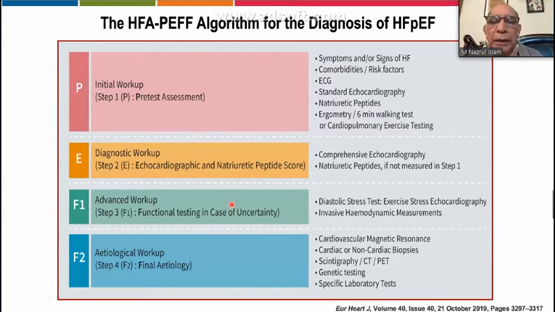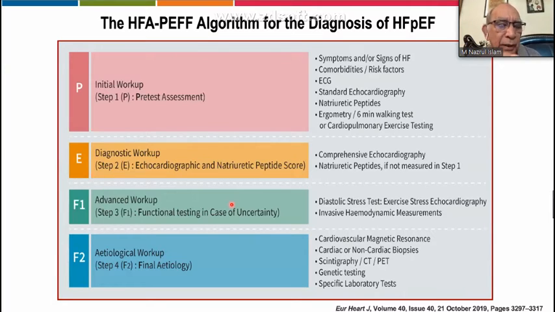So here we can see some of the symptoms, some echo, some ECG findings, the general findings. And the second stage we call the diagnostic workup, and the two important things here are echocardiography and natriuretic peptide. With these two modalities, they make a score. I will discuss it a bit later. For that reason, we must have a comprehensive echo examination and a very careful natriuretic peptide evaluation.